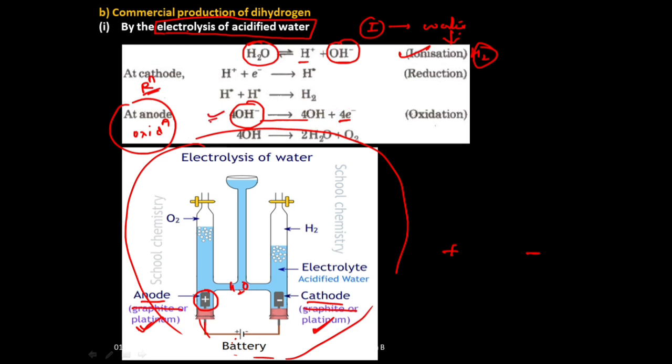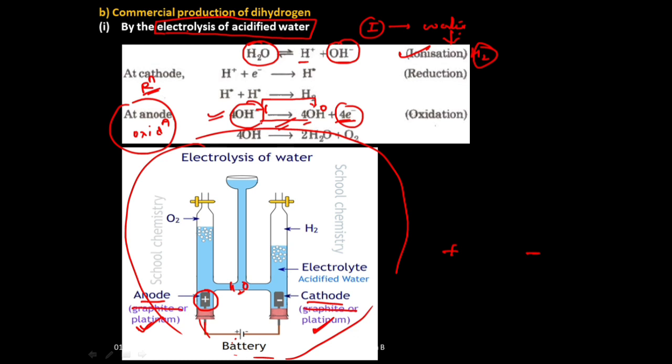In this reaction you can observe OH minus is losing electrons to give OH. That is oxidation. In terms of the other definition, OH minus is undergoing a decrease in the oxidation state, isn't it?